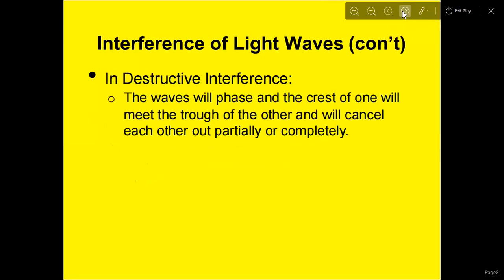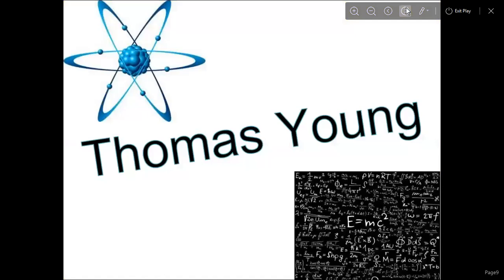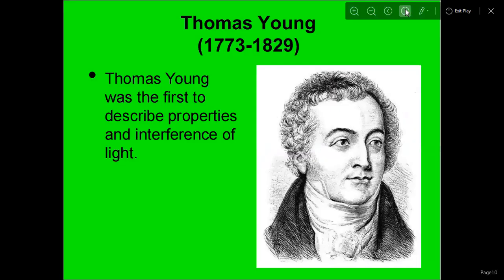In destructive interference, the crest of one wave meets the trough of the other and they cancel each other out partially or completely. Thomas Young was the first man to describe the properties of interference of light.